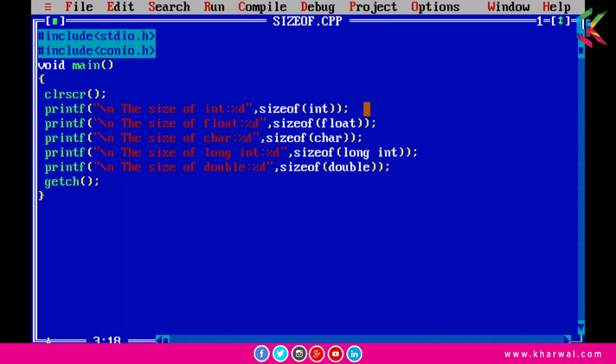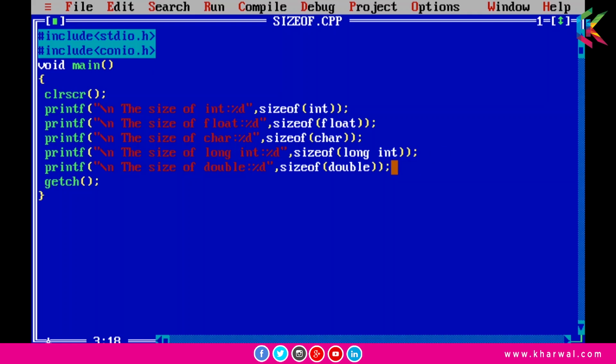And in the next statement, it will give you the size of the float data type, that will be 4. And in the next statement, it will give you the size of char, that will be 1. And in the next statement, it will give you the size of long int, that will be 4. And now in the last statement, it will give you the size of double, and that will be 8.